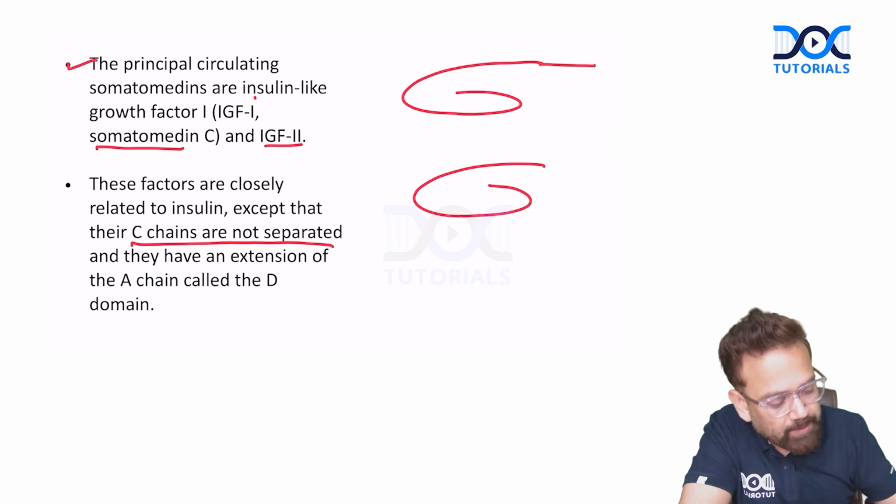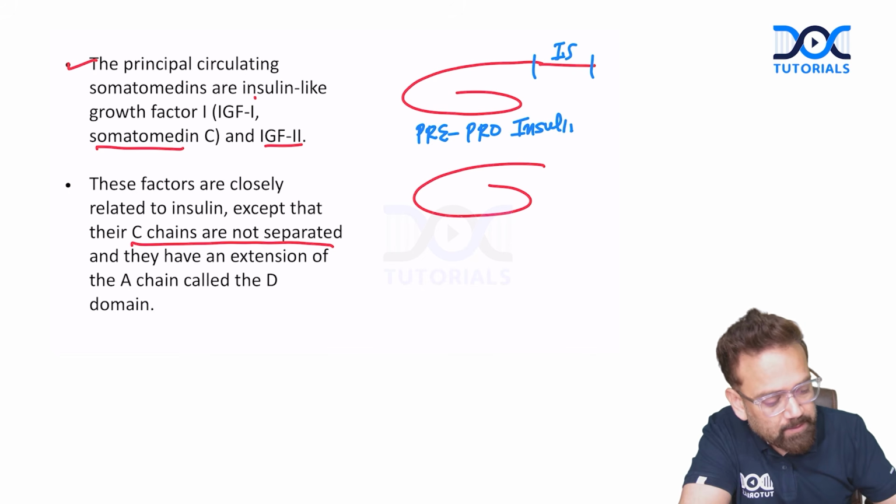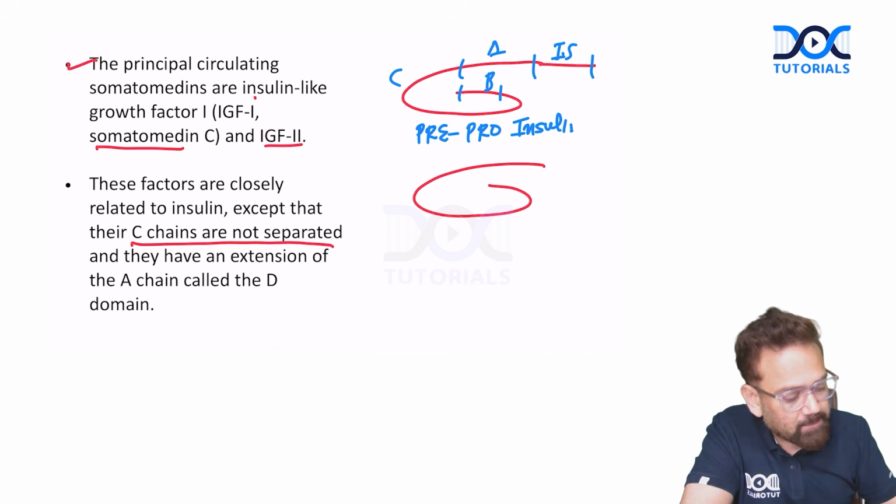Okay, this is pre-pro insulin. It has an initial segment, an A chain, a B chain, and a C chain. But here, the initial segment is gone.